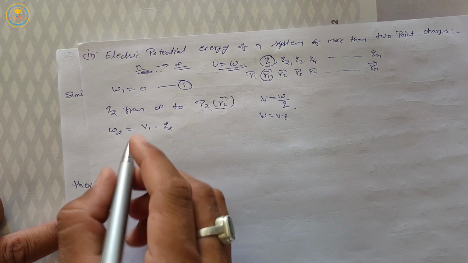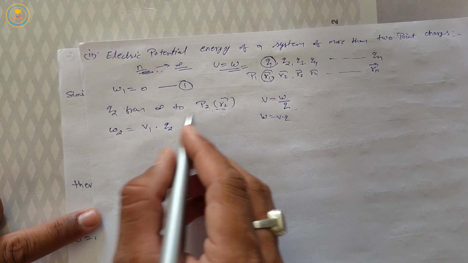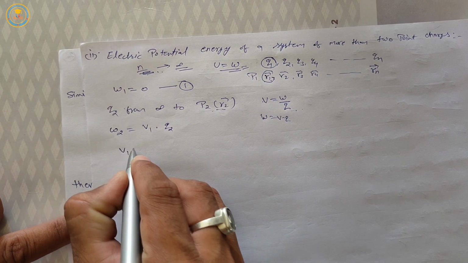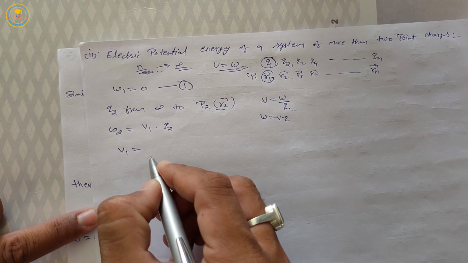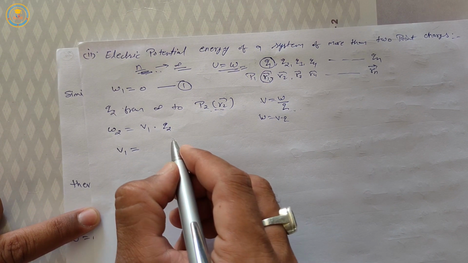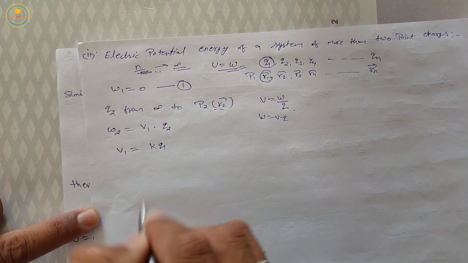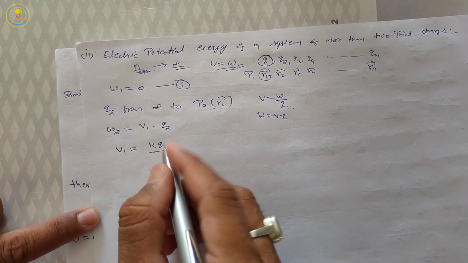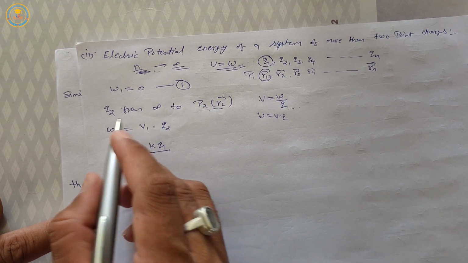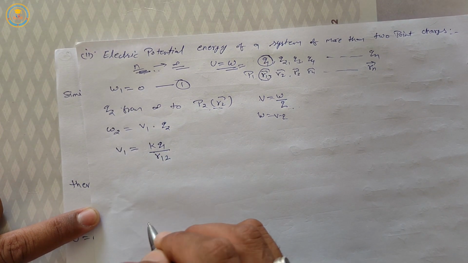And potential at position r2 due to charge q1 is v1. We know that electric potential due to a point charge is KQ upon r, so v1 is K q1 upon the distance between charge q1 and q2, which is r12.